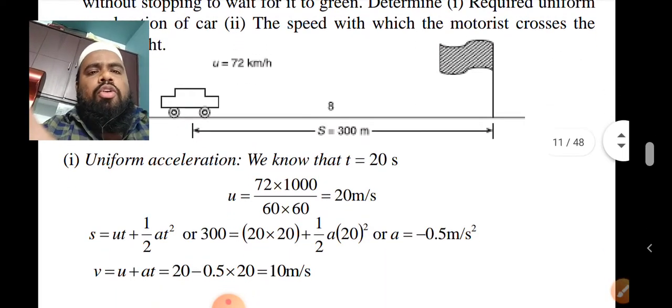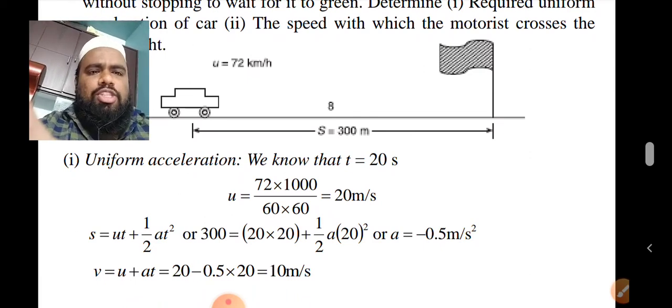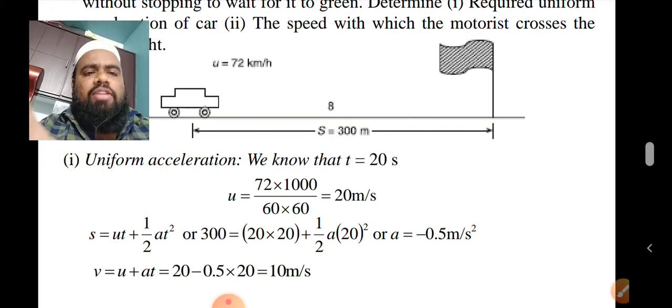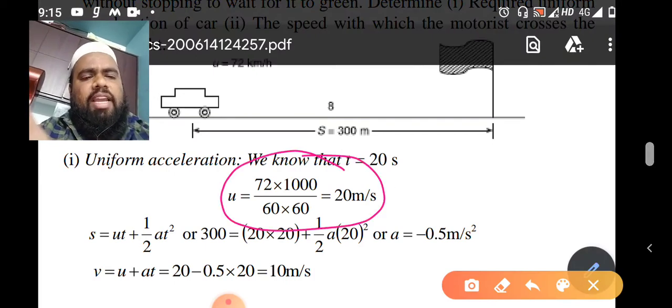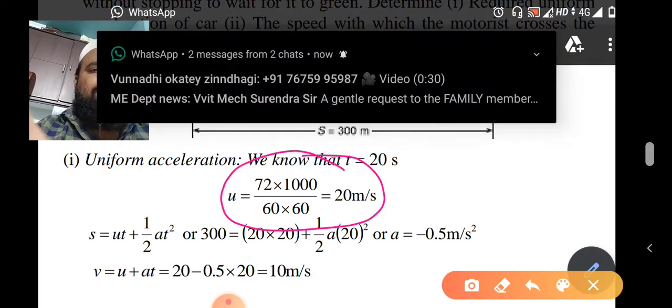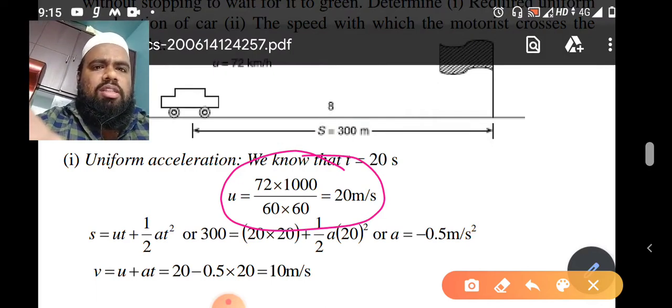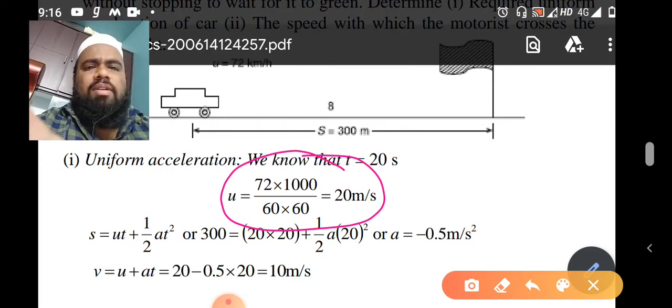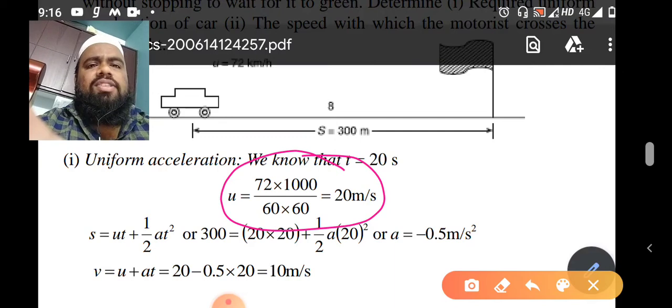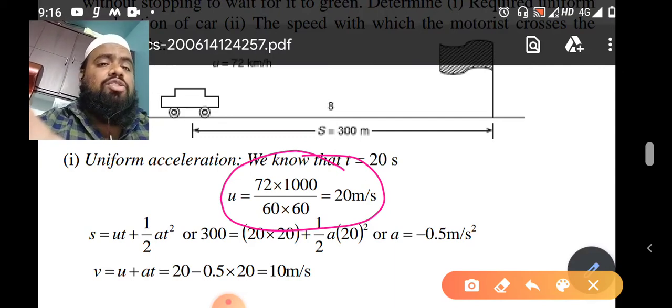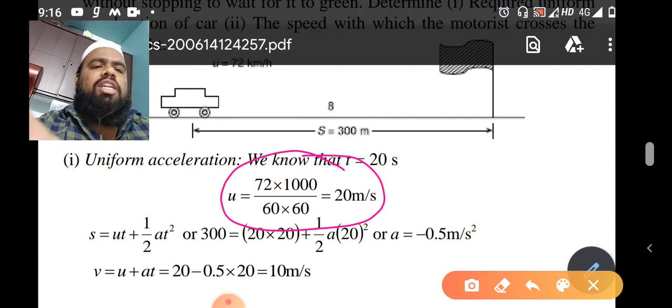Uniform acceleration. We know the time is 20 seconds, he has already given, and u is equal to 72 into 1000 by 60 into 60. It means we have to convert that kilometer per hour into meter per second. So we have converted the initial velocity from kilometer per hour to meter per second. One kilometer is nothing but 1000 meters, and then 1 hour is 60 minutes, 1 minute is equal to 60 seconds. So 60 into 60, 60 minutes into 60 seconds.